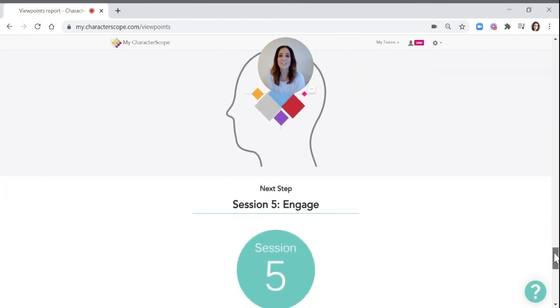And once you've digested that information, you can move on to session 5 in the personal journey and select a strength that you can develop in our app. So that'll take you through thinking about which leadership styles you'd really like to develop and picking a strength from there. We'll recommend some strengths that you can work with.